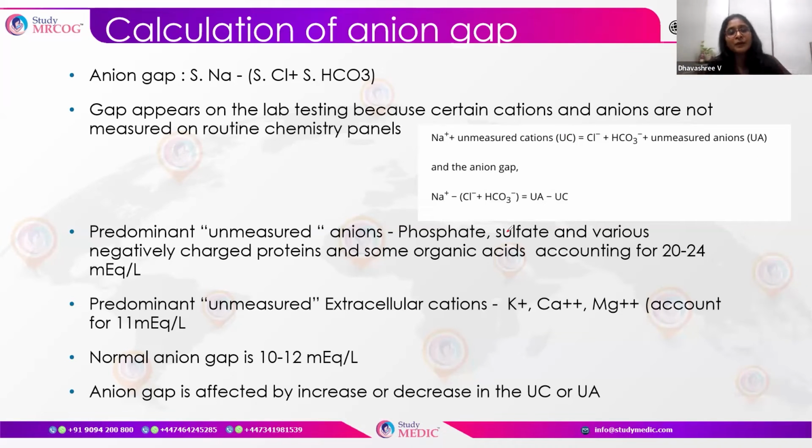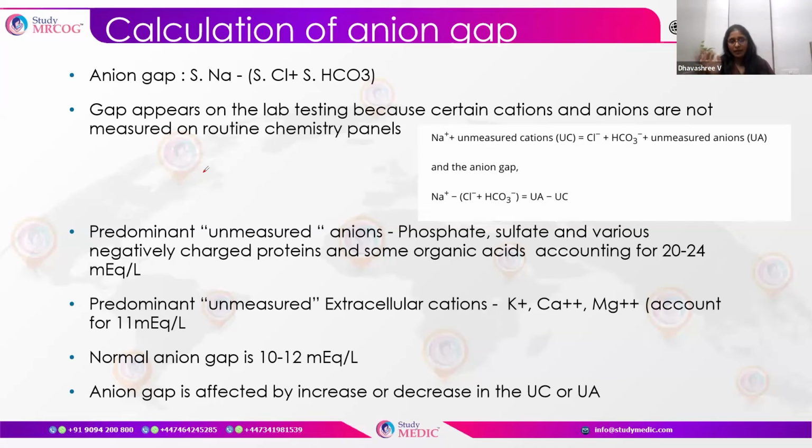Predominantly the unmeasured anions are phosphates, sulfates, and other negatively charged things. There can also be cations which are not measured.